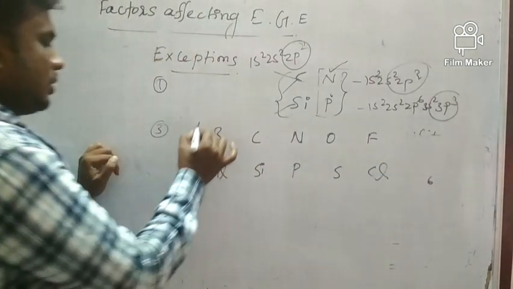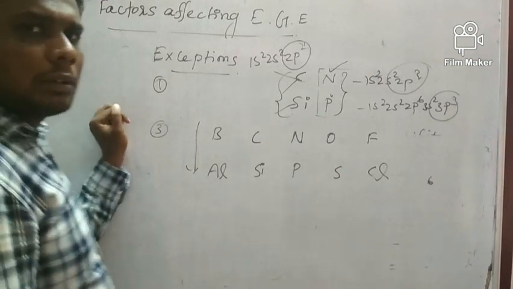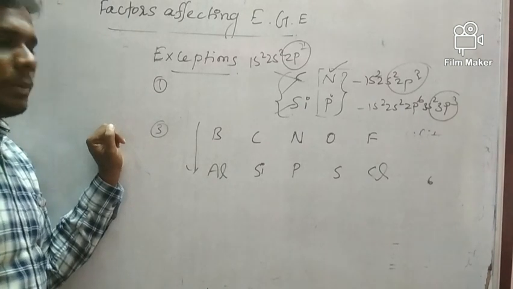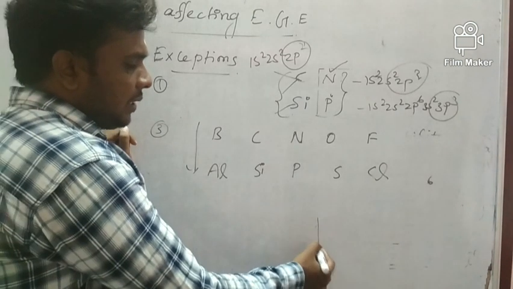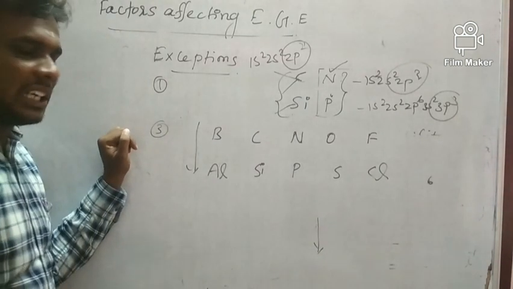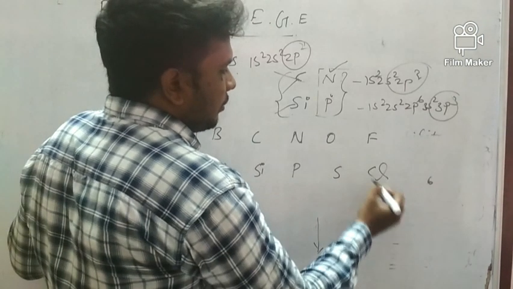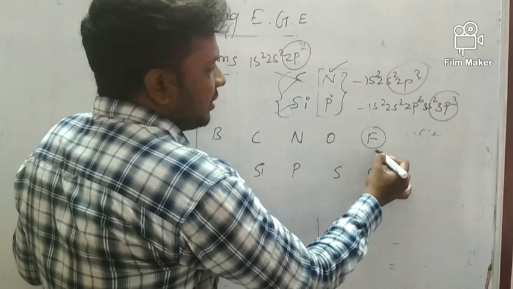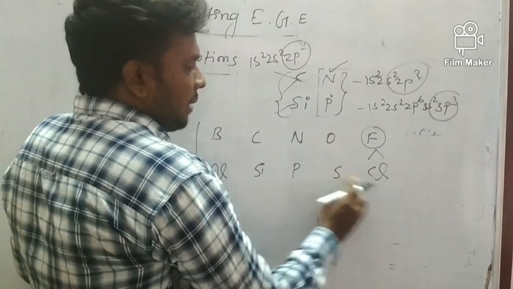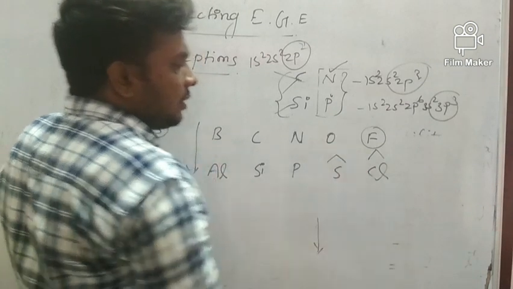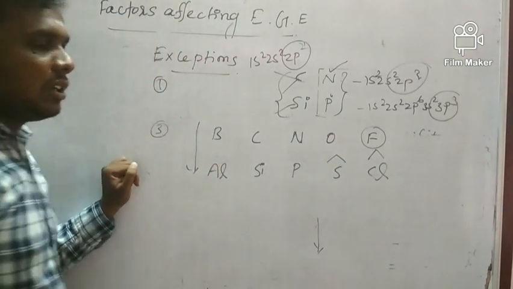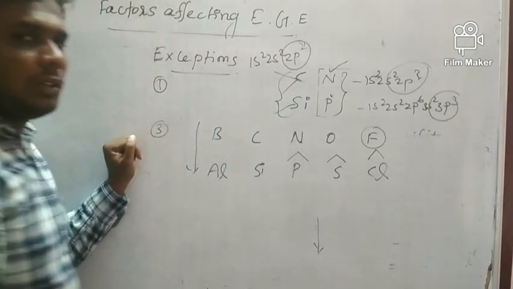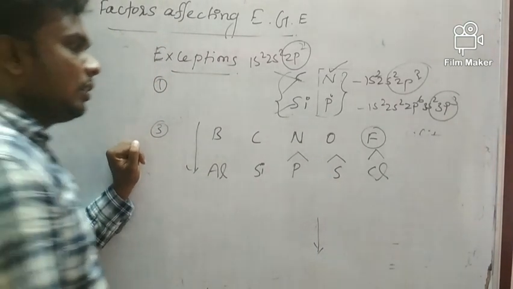As I told you, down the group, electron affinity decreases. But there is an exception. If you take fluorine, it has less electron affinity than chlorine. Same as that, sulfur has more electron affinity than oxygen. Phosphorus likewise has more electron affinity than nitrogen.